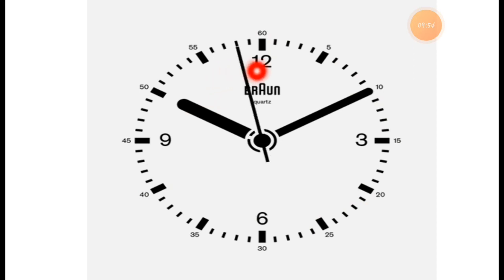So when it completes one round, it is 1 minute. Here it is starting from 1. So it is 5 seconds. See, now it will come on 10. So it will be 10 seconds. Now this second hand will come on 15. It will be 15 seconds. See this. It will be 20 seconds. Now the 25 seconds. Now you can see here it will come on 6. It will be 30 seconds.